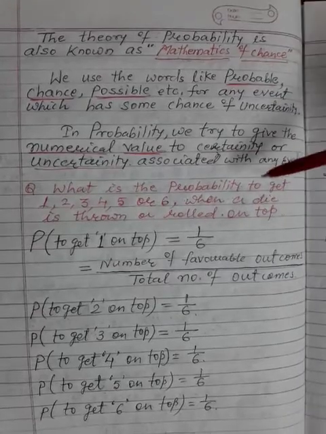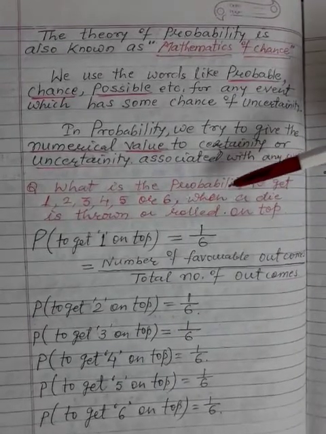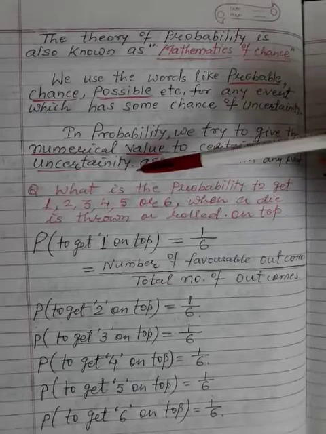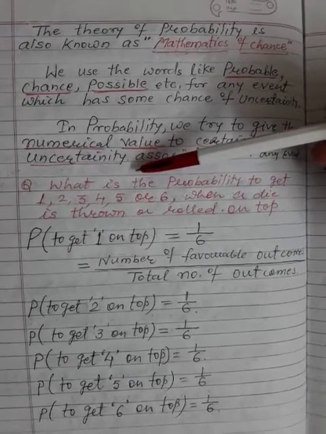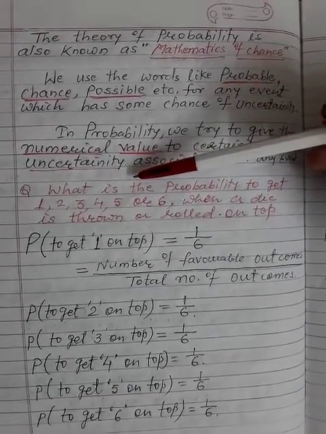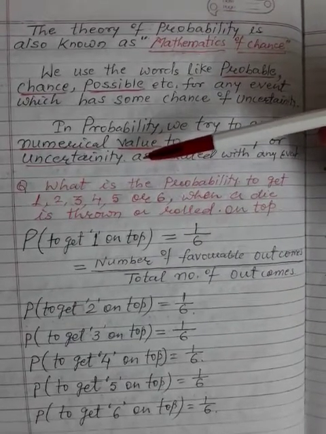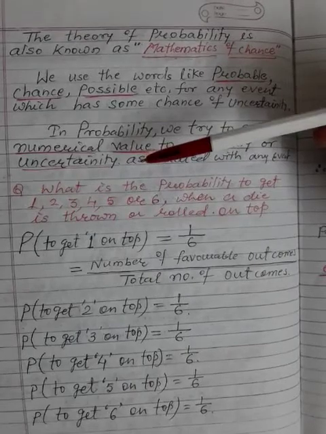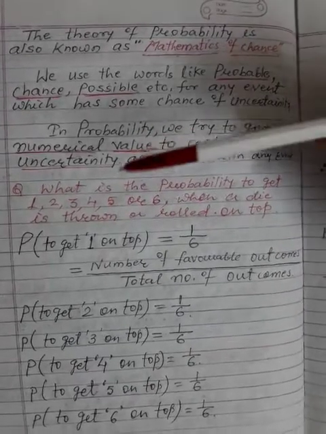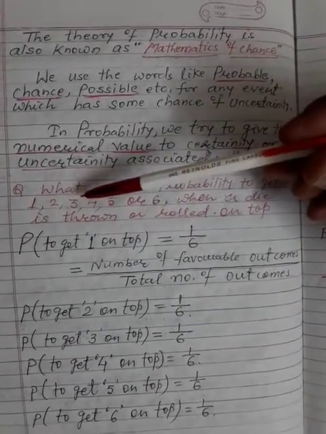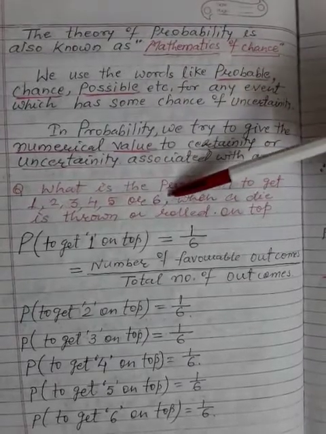A few problems to understand probability, very simple examples. When we are using the dice to play snakes and ladders, we are throwing a die. When we roll a die, we get a number on the top, maybe 1, 2, 3, 4, 5 or 6.